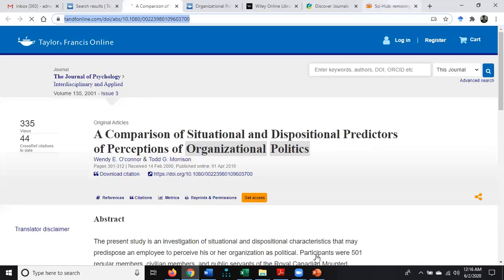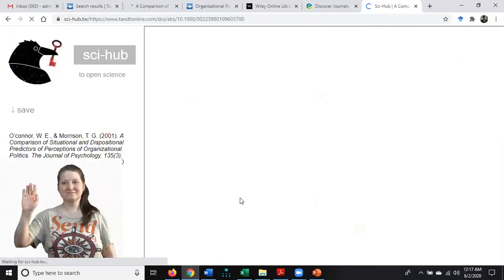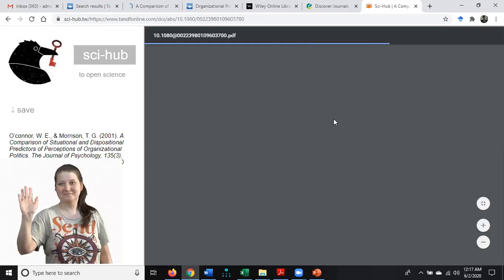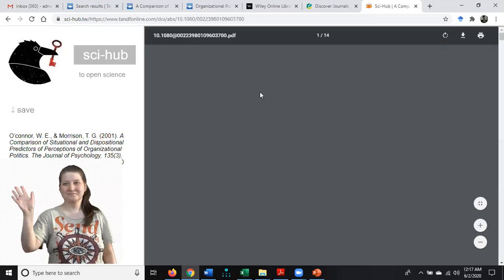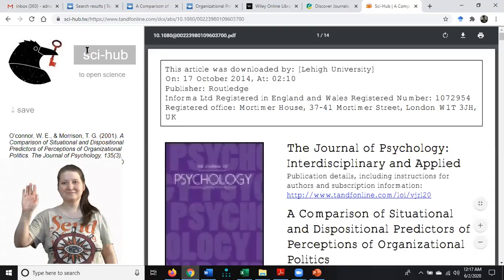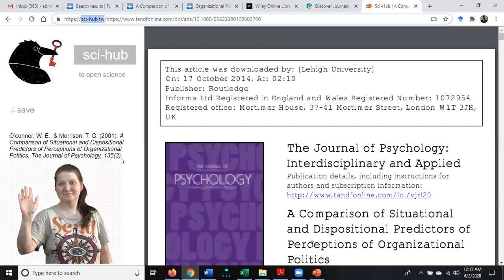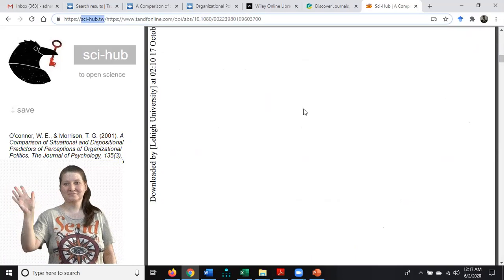So let's take another example from the same database, and I'm going to download this paper. Again, I have to copy this URL and paste it over here so I can download this paper as well. You can see I can quite easily download the paper. So just remember, the name of the site is Science Dash Hub. We call it the Science Hub. So the paper is available.